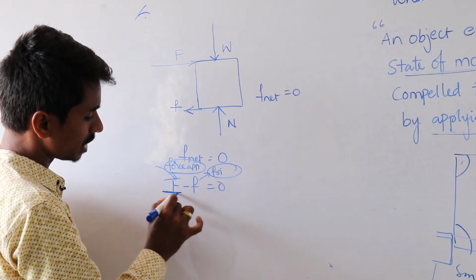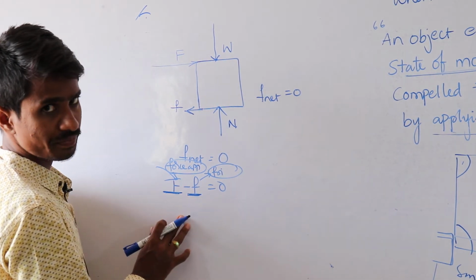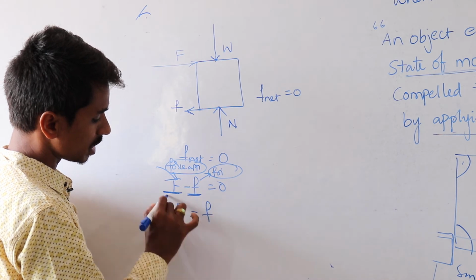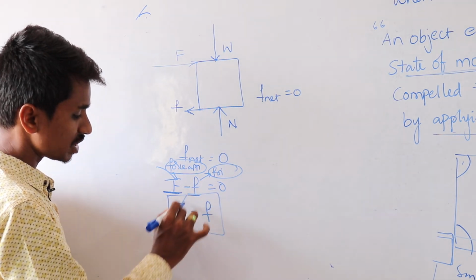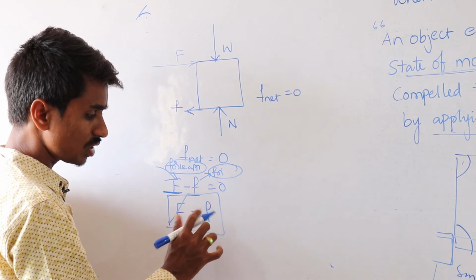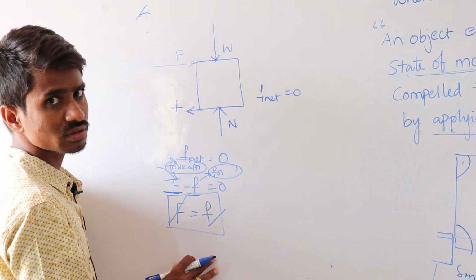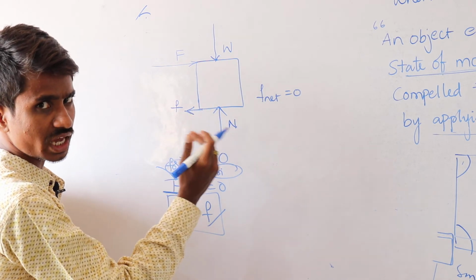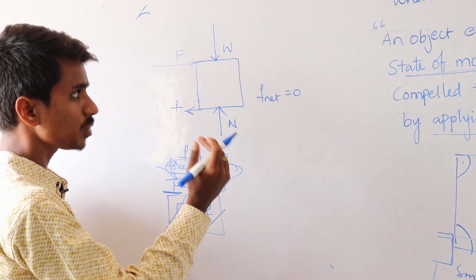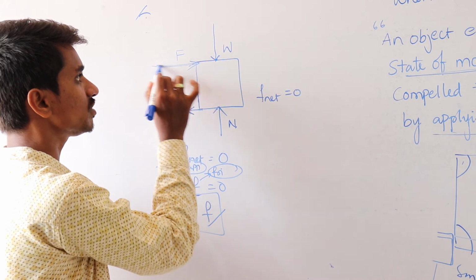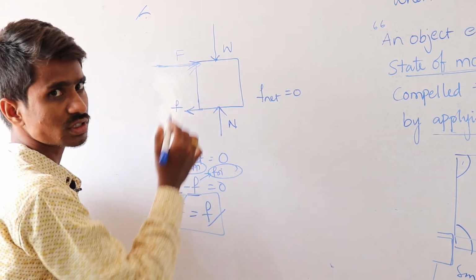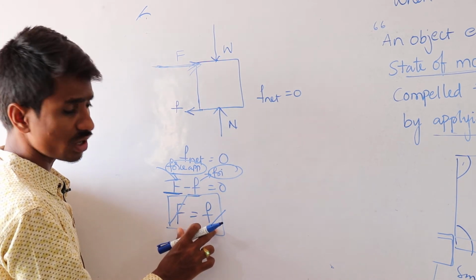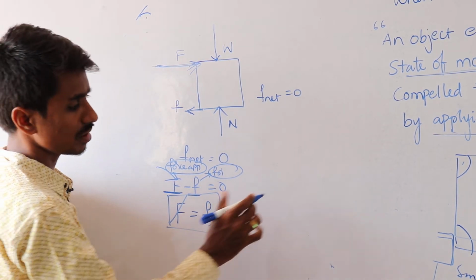The force acting opposite to the force applied is known as the frictional force. That means they both have equal magnitude but opposite direction.